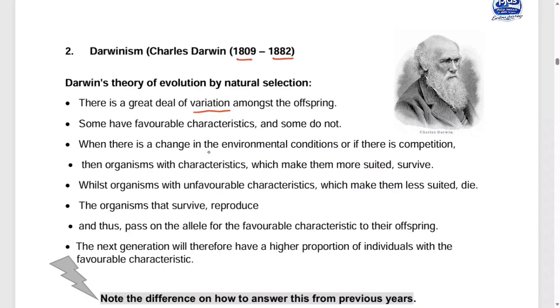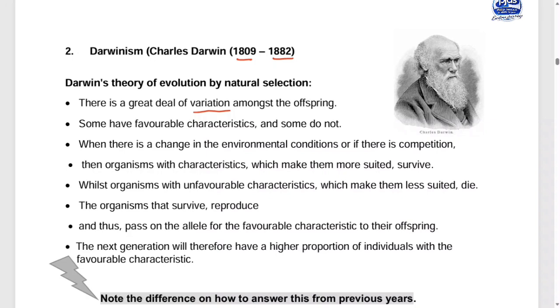So when there is a change in the environmental condition, maybe a competition, remember that when we live as the same species, we compete on the same land. Some of the organisms might have favorable characteristics to survive there. Let us say they are exposed to hot temperatures. Some of the organisms might survive the high temperature, and some of them might not.